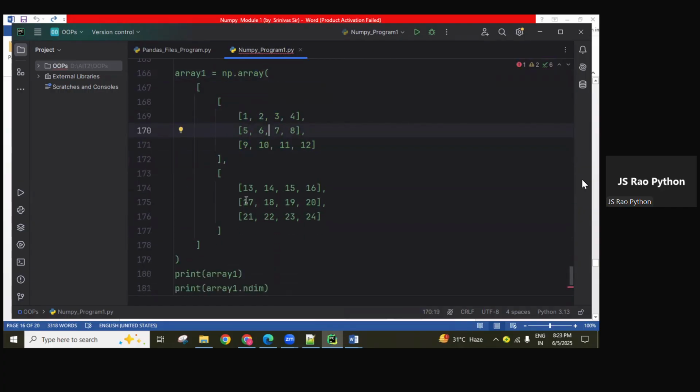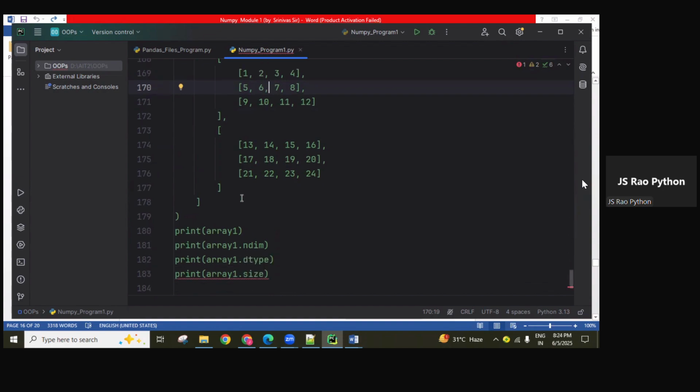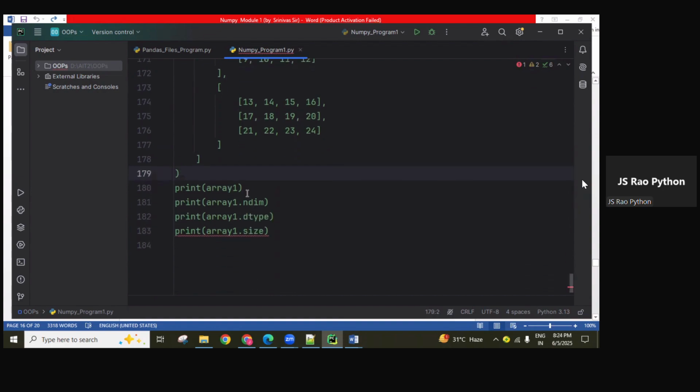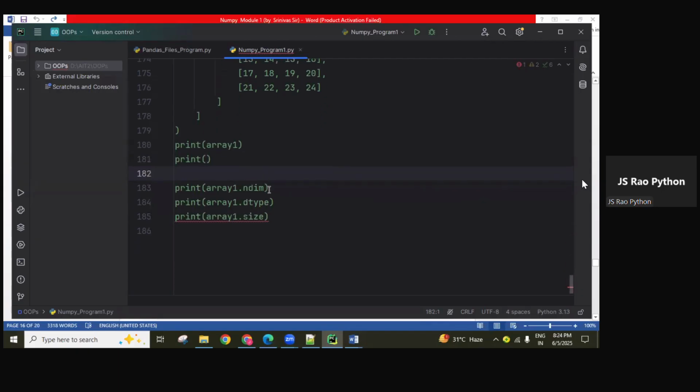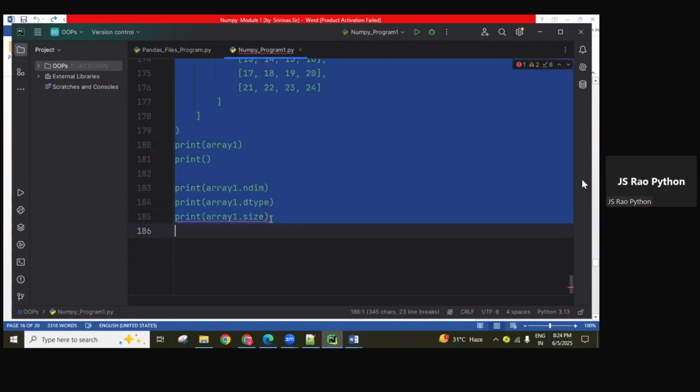I created two slices, three rows, with four columns in every row. So now if I print this, what is coming? The total array object is printed. And now here we find the dimension, the data type, and the size.